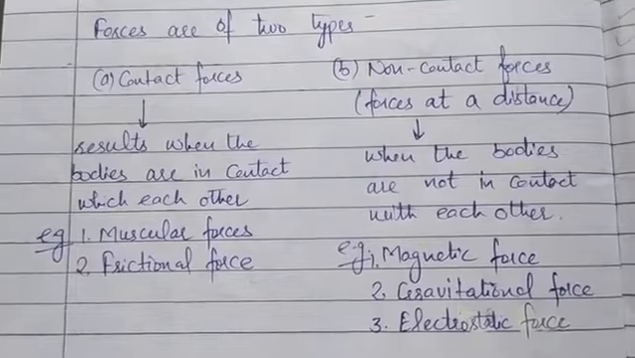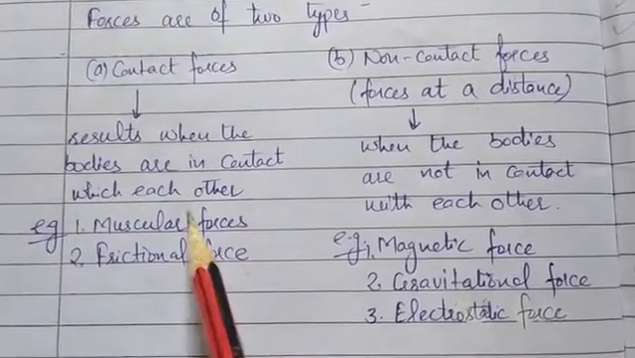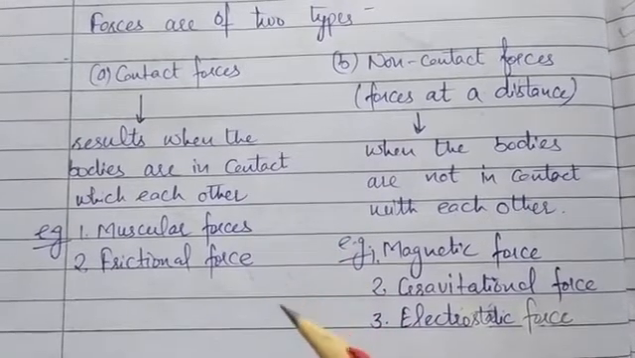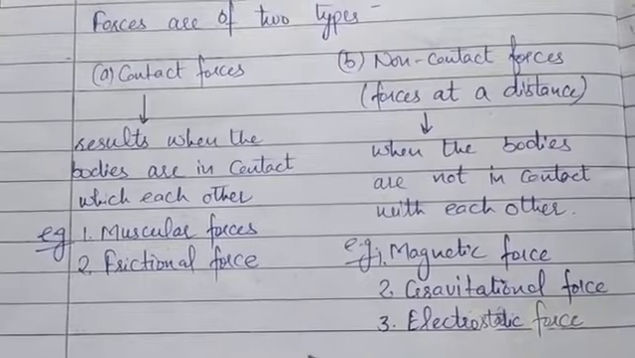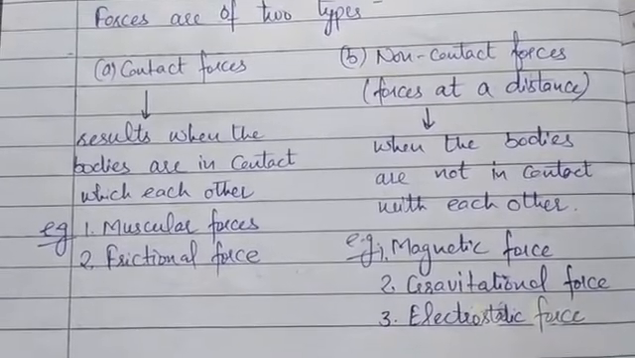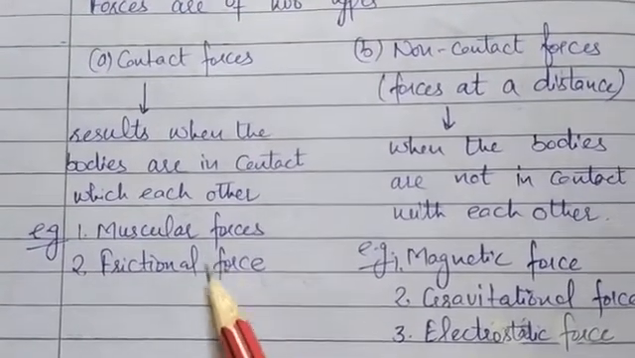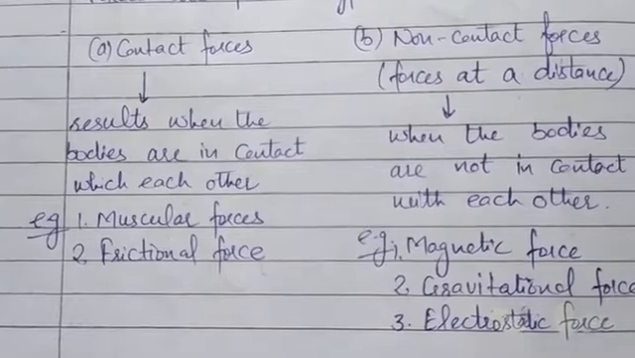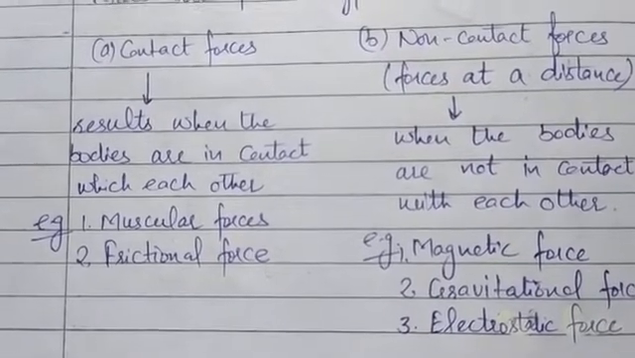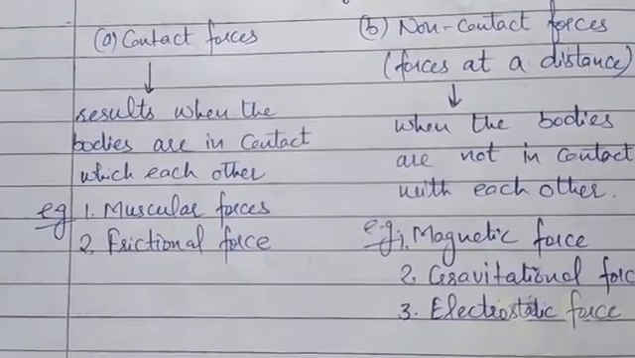So what are contact forces? The forces that result when the bodies are in contact with each other are called contact forces. Or we can say that the forces applied on a body through physical contact are called contact forces. The examples of contact forces are muscular forces, frictional forces, or simply when we pull a chair, push a table. All these cannot be done without any physical contact, that are known as contact forces.